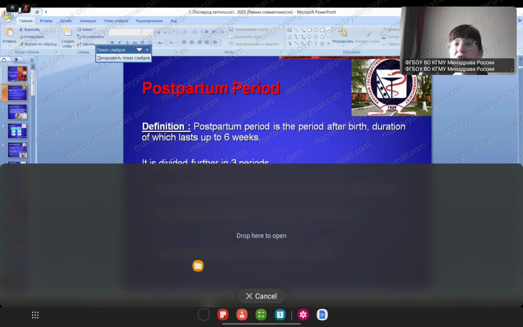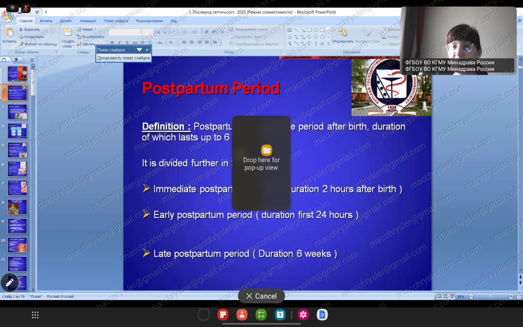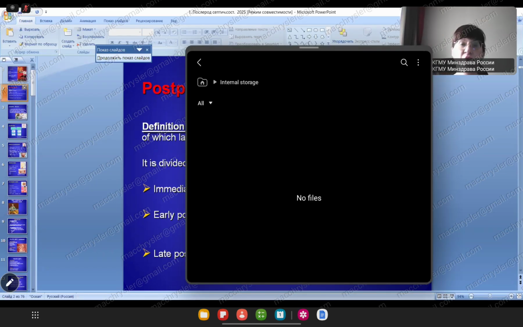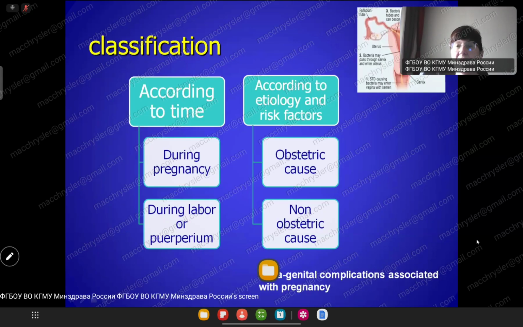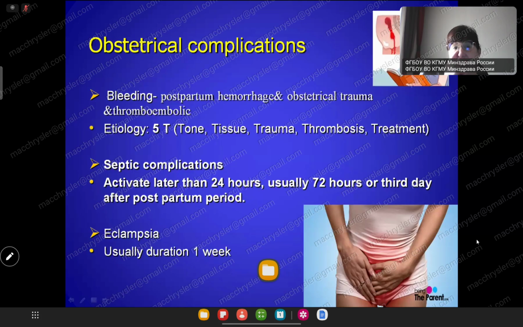Classification: according to time, according to etiology and risk factors. Examiner question 2: two classifications. First, during pregnancy, during labor. And obstetrical complications. Obstetrical complications for all your future practice: 3 main complications, associated with postpartum or not, but we should keep all of these in mind if the patient has a disorder associated with pregnancy, placenta previa, bleeding during pregnancy, placenta abruption, right?